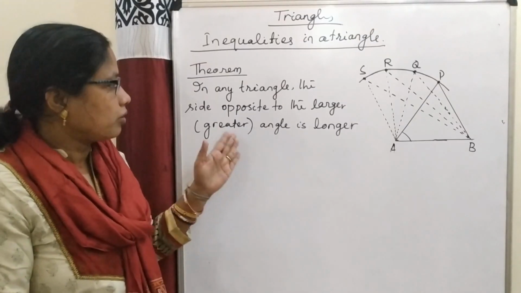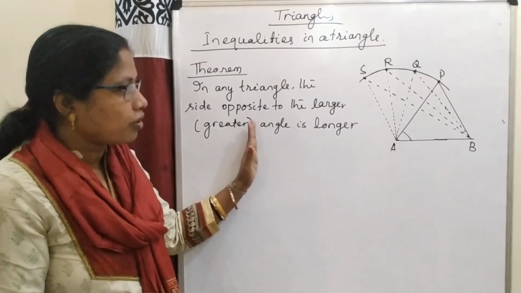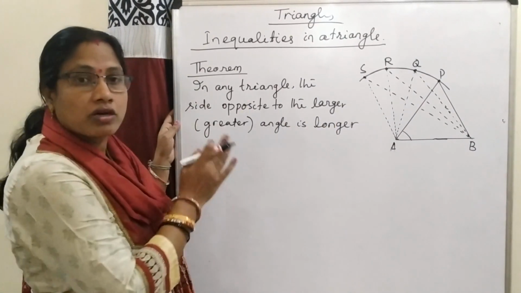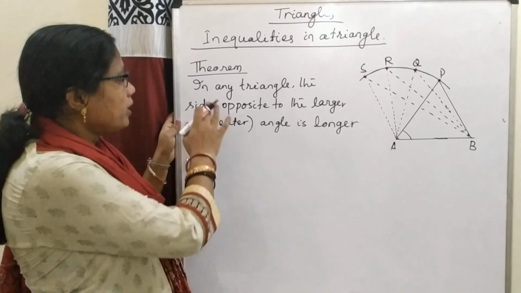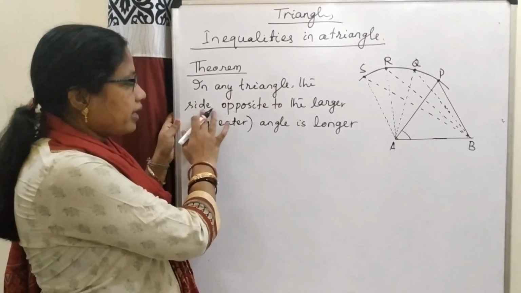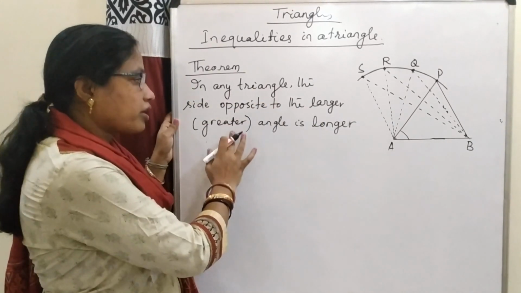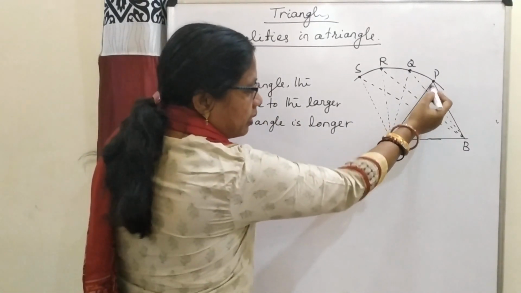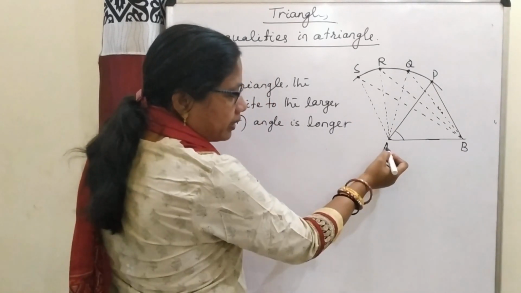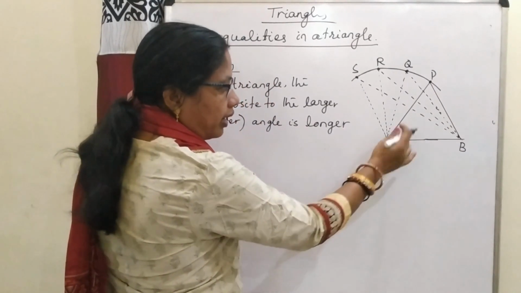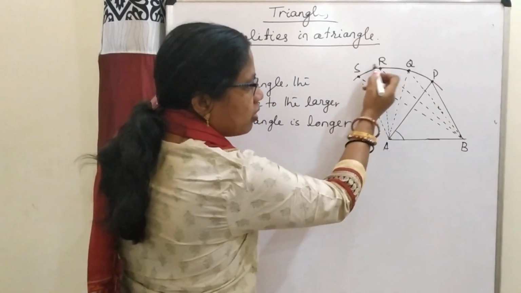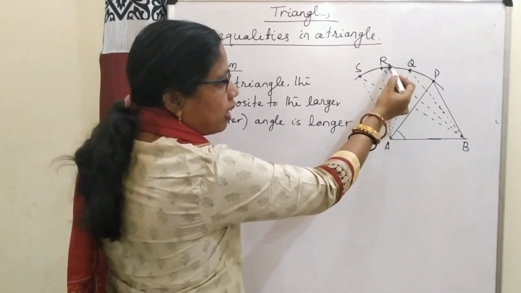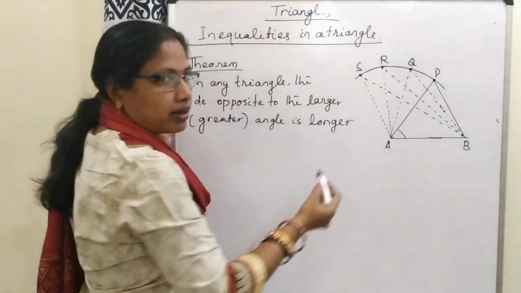The next theorem, we have to prove by an activity. The statement of this theorem is the converse of our previous theorem. In any triangle, the side opposite to the larger or greater angle is longer. Here I have taken the triangle PAB, and by taking A as center and AP as radius, I have drawn an arc. I have taken 3 points Q, R and S on that arc.